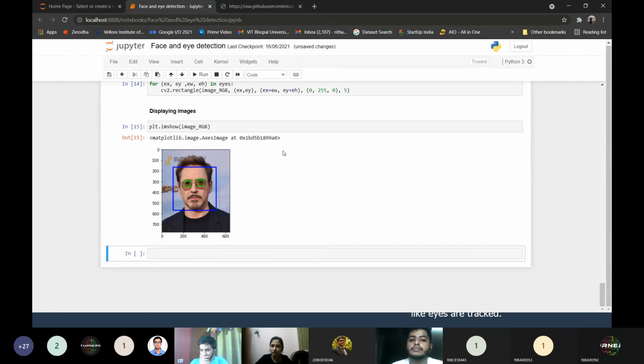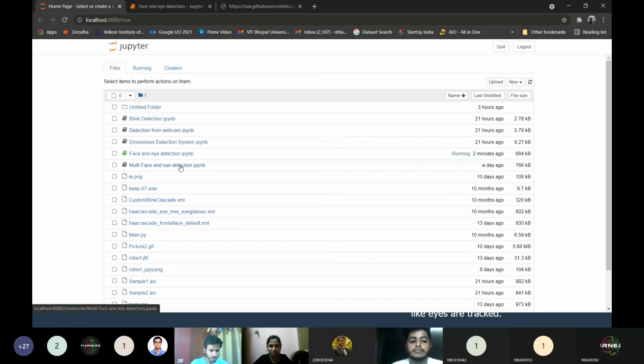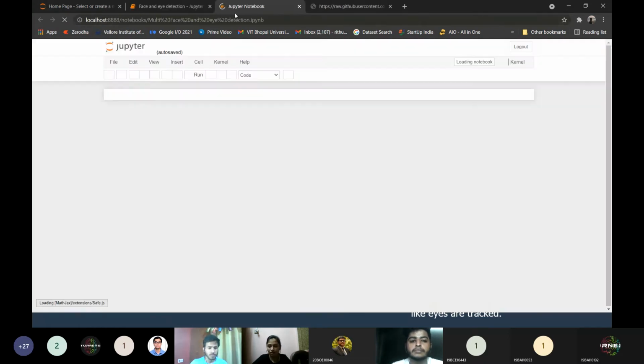So we are done with face and eye detection using the input image that we have provided. If you have any doubts till now, you can put them in the chat box. Otherwise, we will move to another interesting code. I'll wait for a minute.